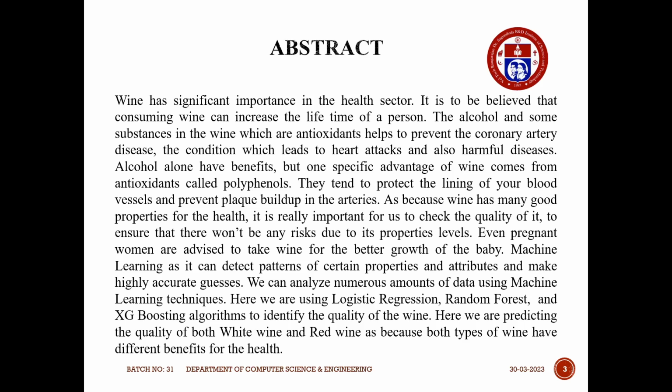So here in our project, we are going to analyze the quality of the wine by using machine learning algorithms, because machine learning can analyze a numerous amount of data. Here we are using logistic regression, random forest, gradient boosting, extreme gradient boosting, and K nearest neighbor machine learning techniques.